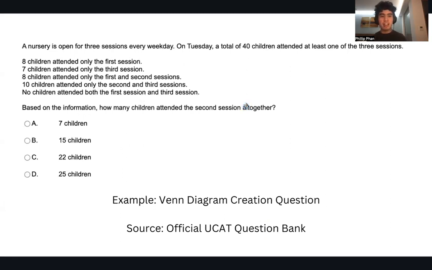Another one is the Venn diagram creation question. It's not literally asking you to actually create a Venn diagram. That'd be kind of whack, because it's very hard to actually draw those in an exam. But you can see right here, in order to best do this question, you actually need to create a Venn diagram yourself. That's why I call them creation questions, because the fundamental idea is that you're going to actually be creating a Venn diagram.